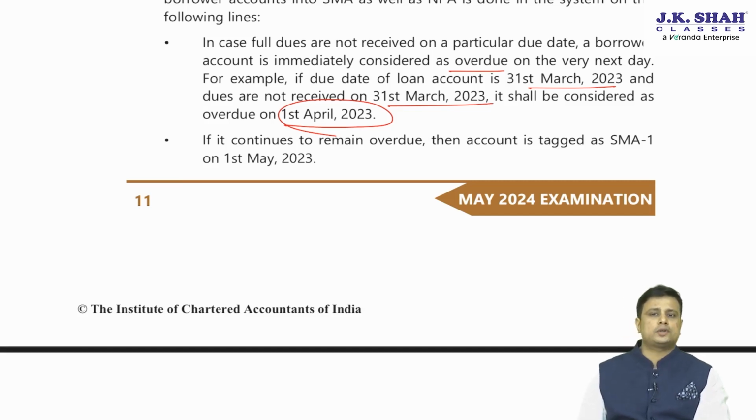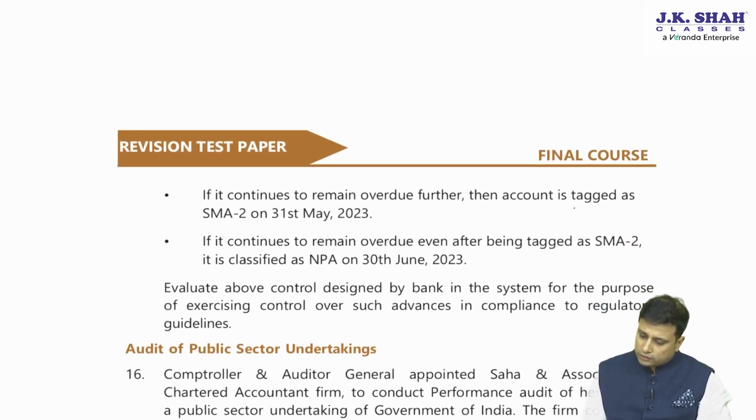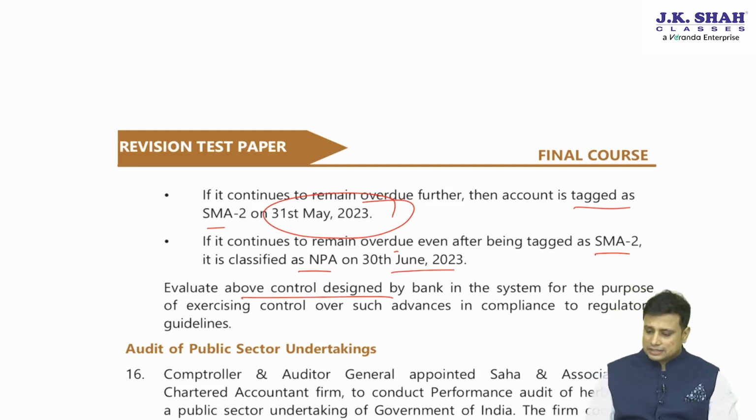If it continues to remain overdue, the account is tagged as SMA on 1st of May. If it continues to overdue further, then the account is tagged as SMA on 31st of May. If it continues to remain overdue even after being tagged as SMA2, it is classified as NPA on 30th June. Evaluate the above controls designed by the bank in the system for the purpose of exercising control.